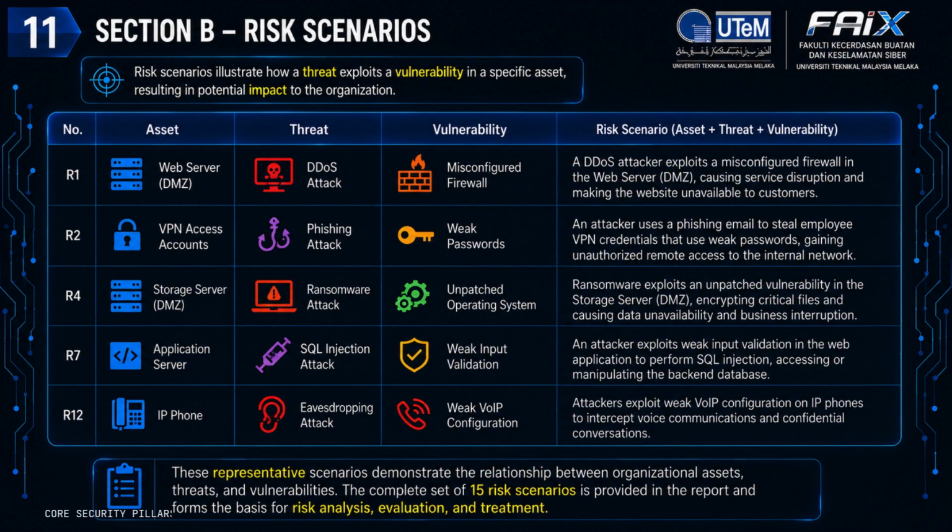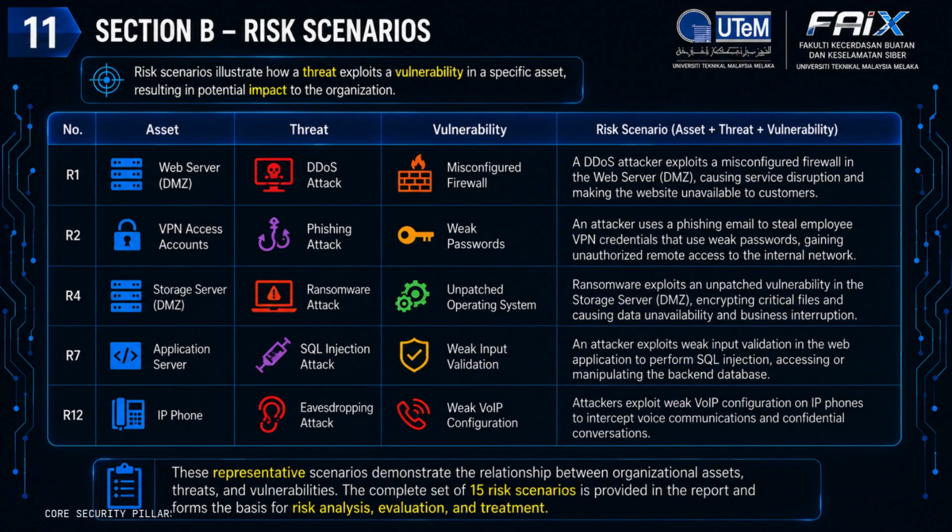This slide presents 5 representative risk scenarios developed by combining the identified assets, threats, and vulnerabilities. Each scenario demonstrates how a specific threat can exploit an existing vulnerability to affect an organizational asset. The first scenario shows a DDoS attack targeting the web server through a misconfigured firewall, which could disrupt online services and make the website unavailable.